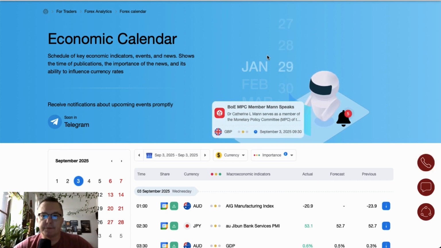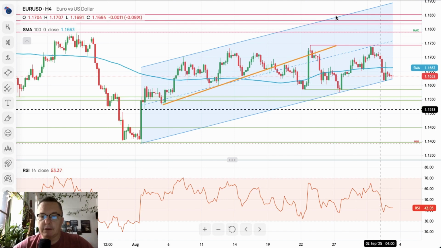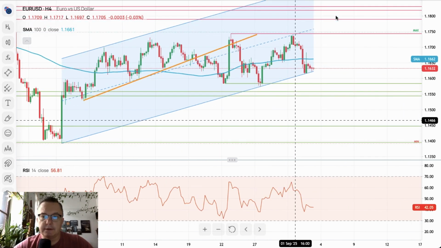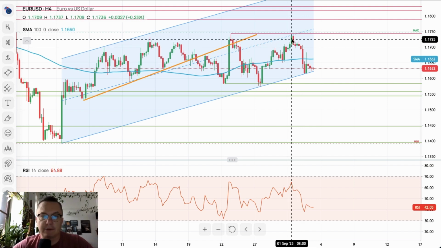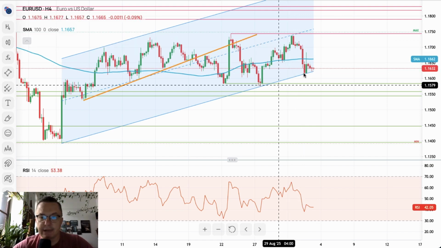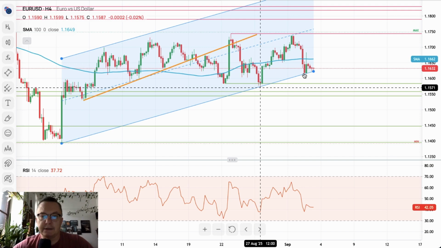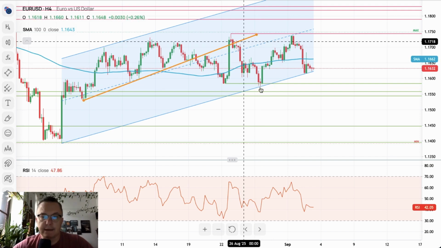We'll start with euro dollar. The euro dollar 4-hour time frame chart is looking bearish after the bearish engulfing pattern has been printed at 1.1737, and we went down towards the lower channel line, as you can see, as expected.